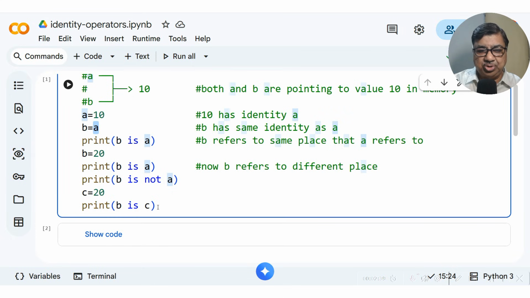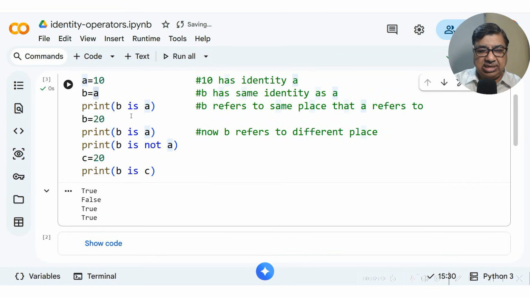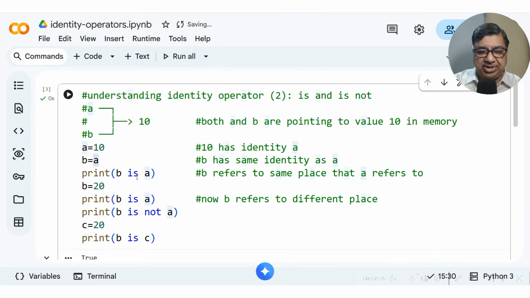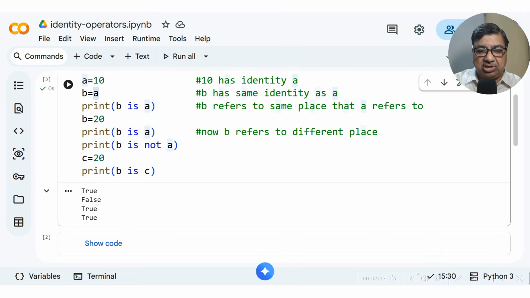This I will show. First let me see the result of this. As I said, B is A is True. This is False because B has been changed, the value is changed. This is True, B is not A is True, obviously. And this is True because they have the same value, because of Python's nature, right?